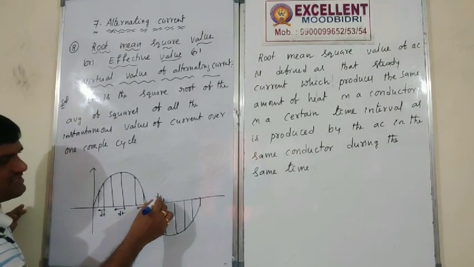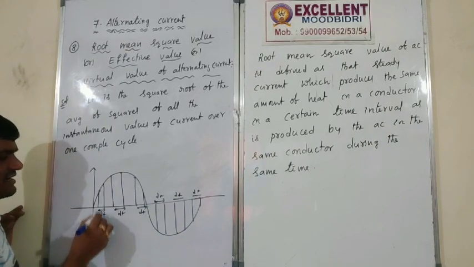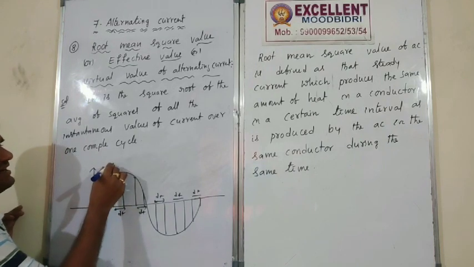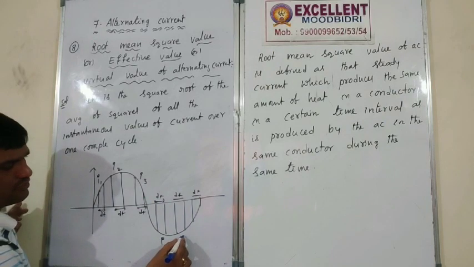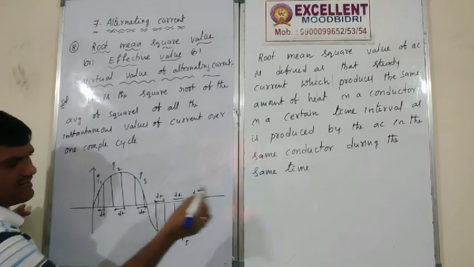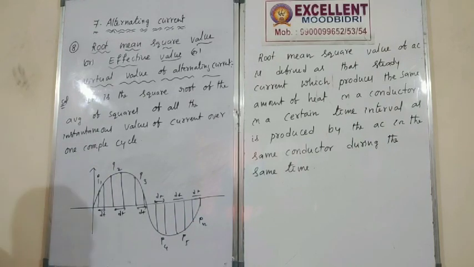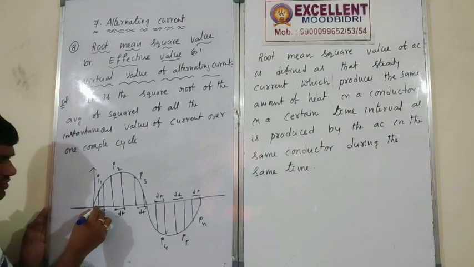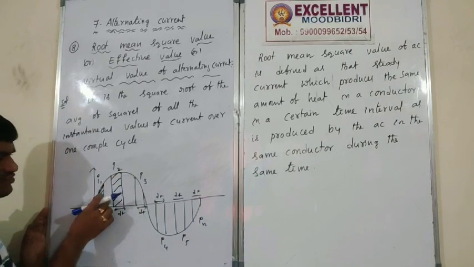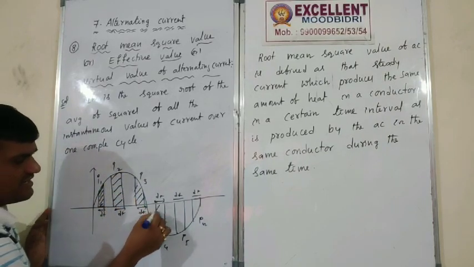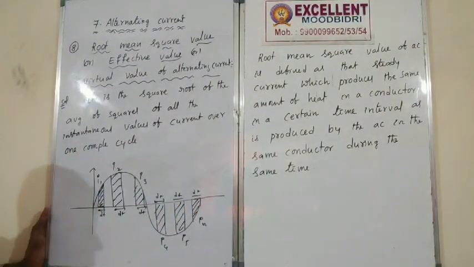Here the current I will consider is I1, here the current is I2, here I3, here I4 and I5, and so on, N times. This is the IN now. At each instant the current is different, like that only, right?